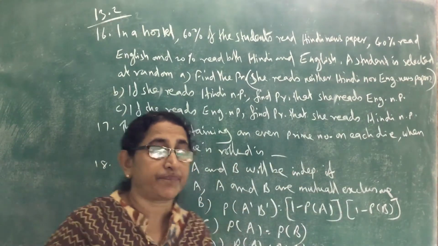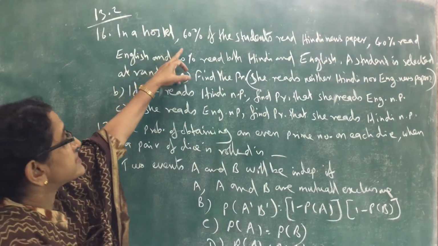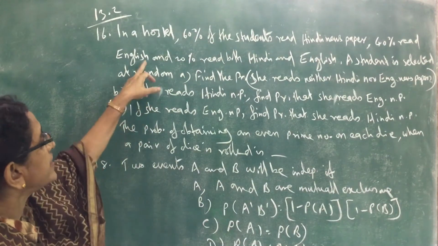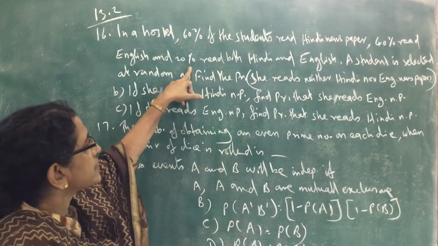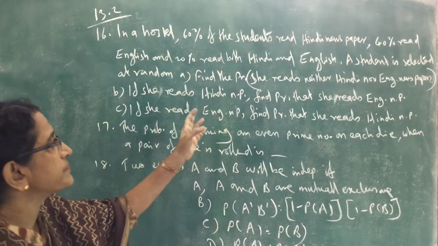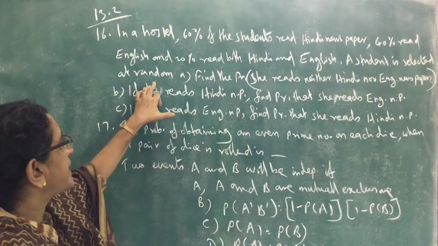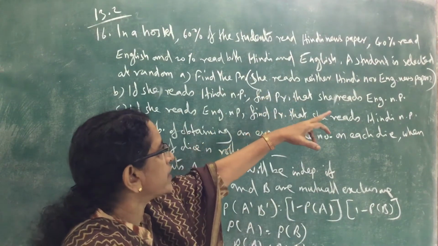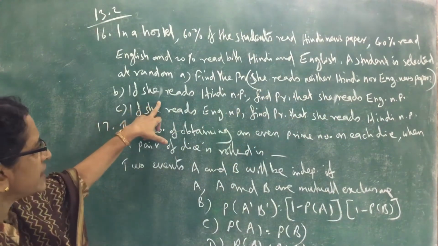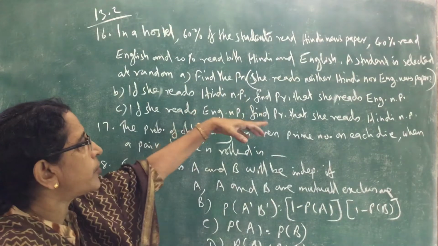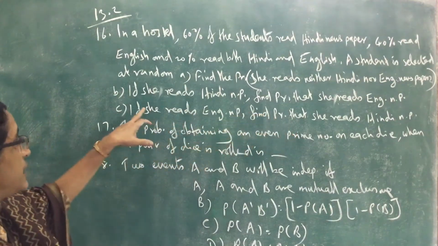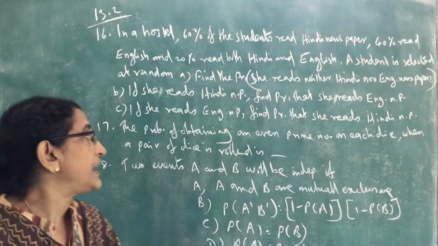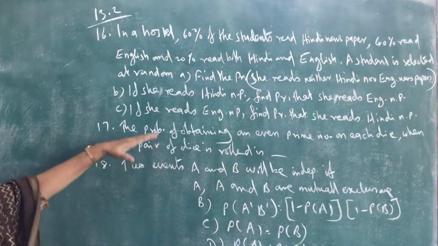13.2, 16th. In a hostel, 60% of the students read Hindi newspaper, 40% read English newspaper, and 20% read both Hindi and English newspapers. A student is selected at random. Find the probability that she reads neither Hindi nor English newspapers. If she reads Hindi newspaper, find the probability that she reads English newspaper. If she reads English newspaper, find the probability that she reads Hindi newspaper. We will discuss this after discussing 17 and 18.